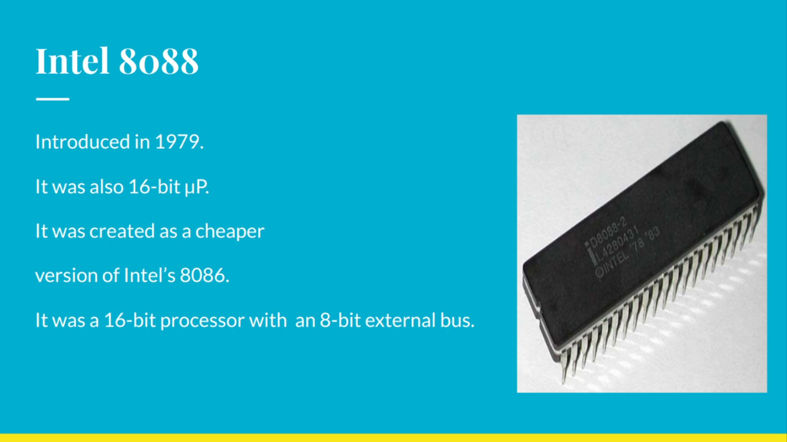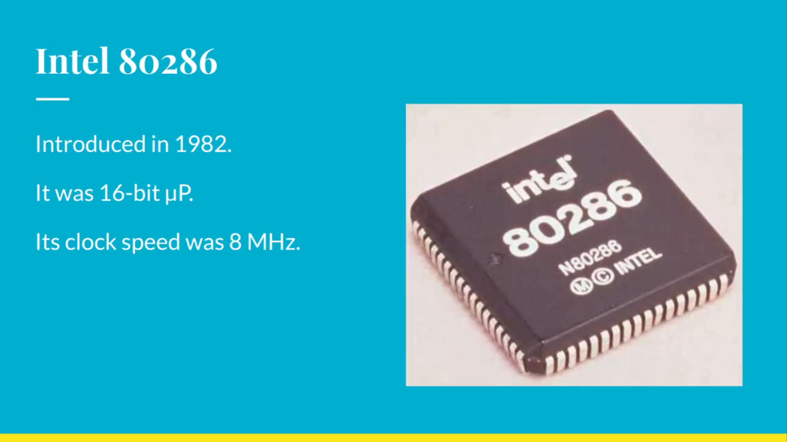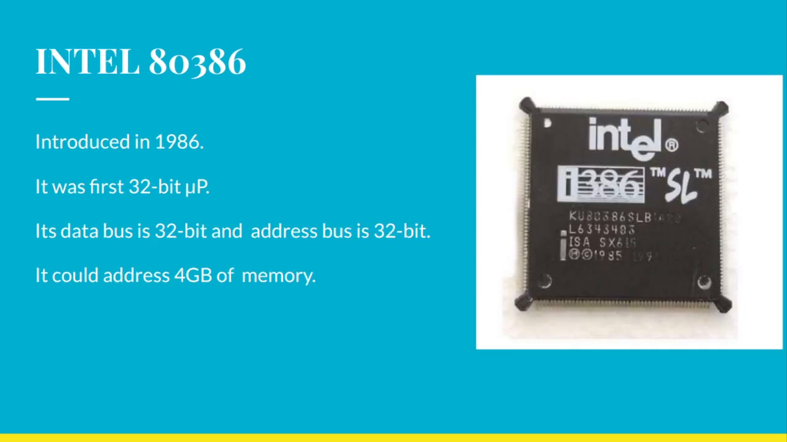Then we have Intel 8088. It was introduced in 1979. It was also a 16-bit microprocessor. It was created as a cheaper version of 8086. It was a 16-bit microprocessor with an 8-bit external bus. Then we have Intel 80186 and 80188, introduced in 1982, and they were 16-bit microprocessors. Clock speed was 6 MHz. Then we have Intel 80286, introduced in 1982. It was a 16-bit microprocessor. Its clock speed was 8 MHz.